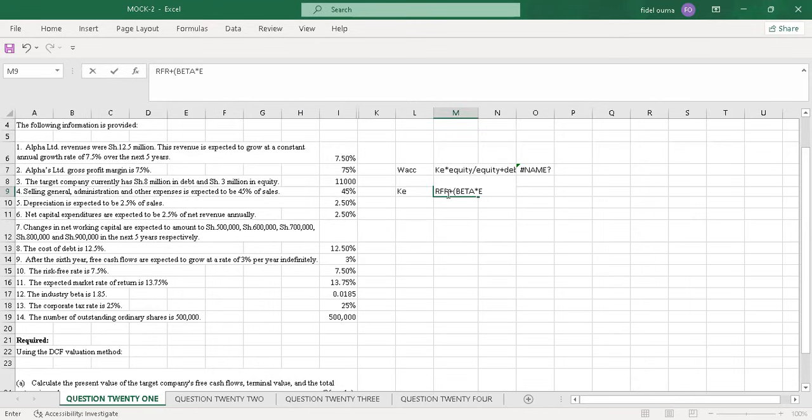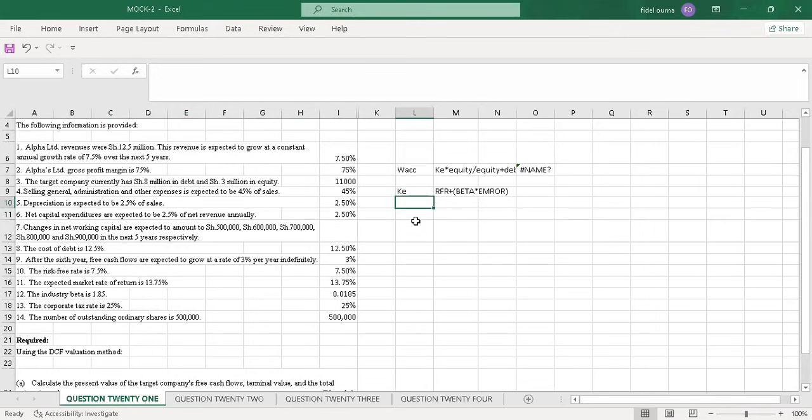Then you close the bracket. You will be able to get the cost of equity. Then the next thing is the cost of debt.